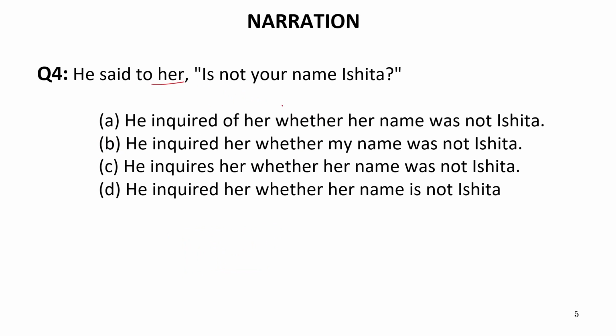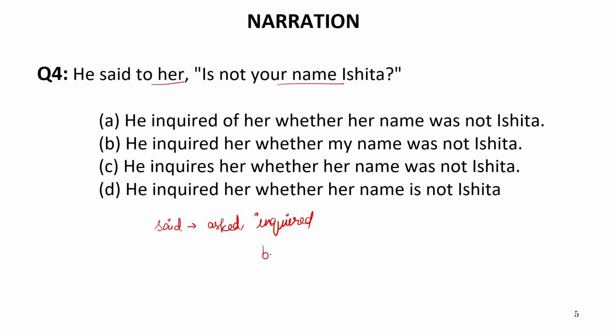He said to her, is not your name Ishita? Now in this sentence, we can see the given sentence is an interrogative structure. So we know well that if the sentence is interrogative, this said to changes into asked or inquired. Also, we see by what the interrogative sentence is starting.